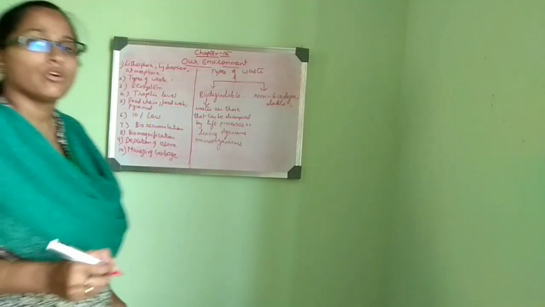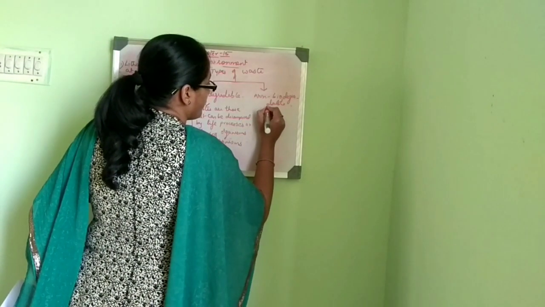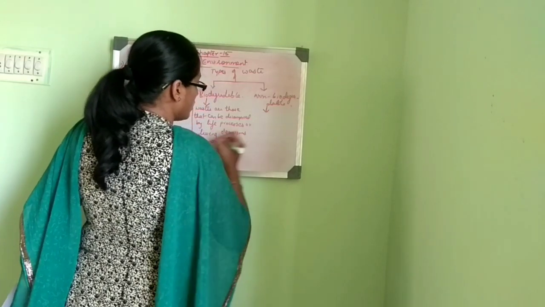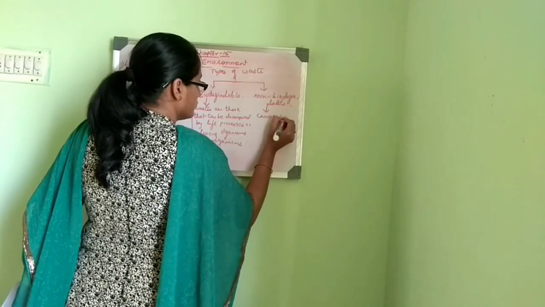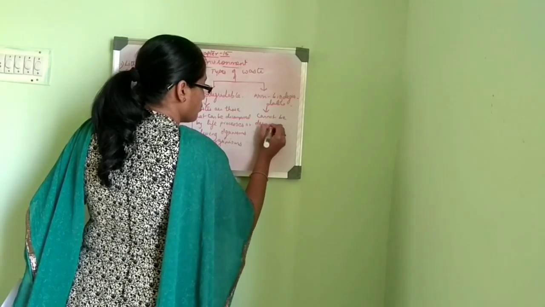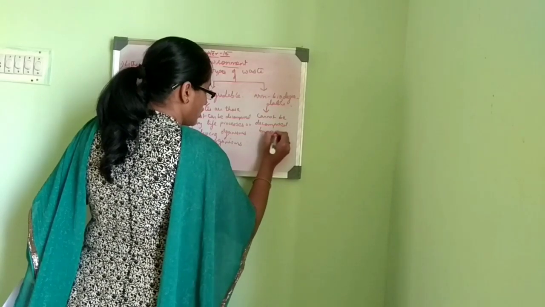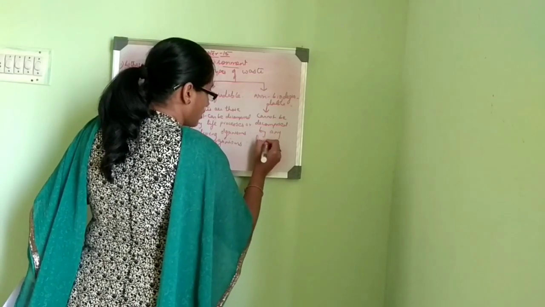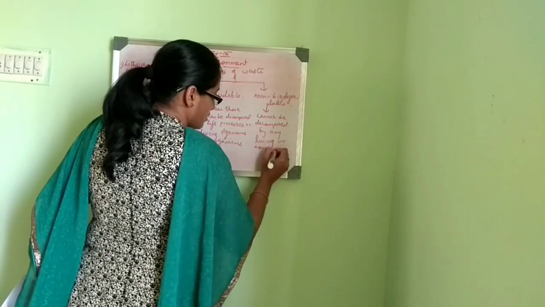So what about non-biodegradable waste? The waste that cannot be decomposed by living organisms, cannot be decomposed by any living or non-living factors.